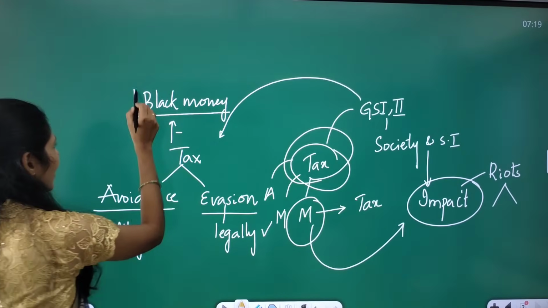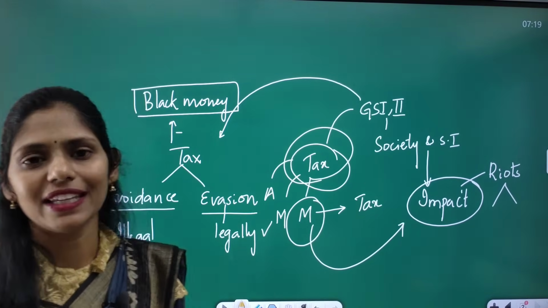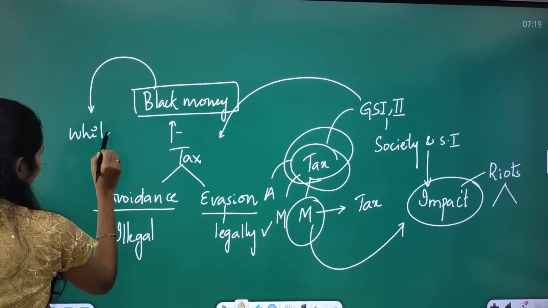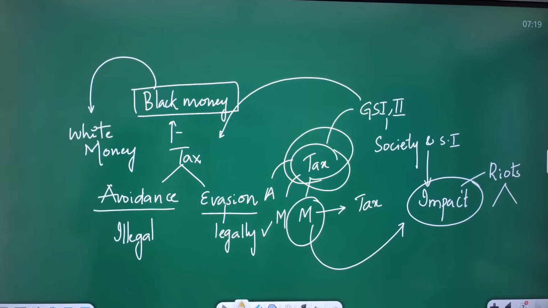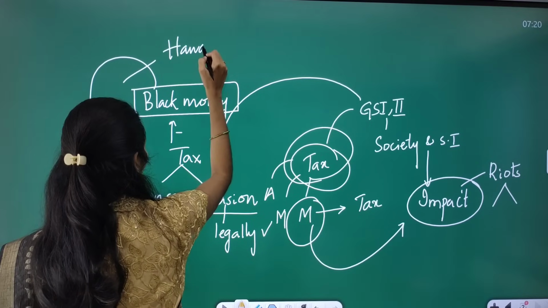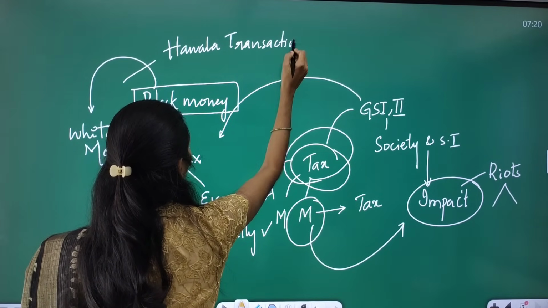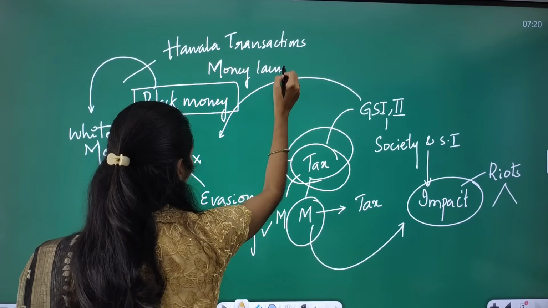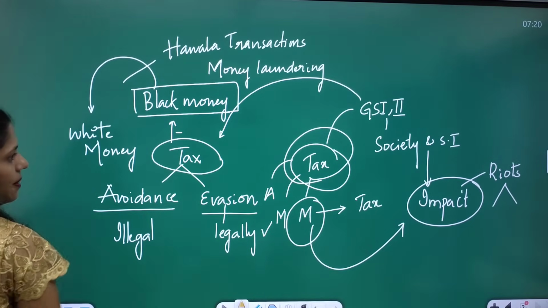So black money is nothing but, the color of the money is not black, but whatever income they are getting, they are not paying the tax on it to the government. That money is called black money. So how is this black money converted into white money? Here again there are some other concepts like hawala transactions. Okay, they are called hawala transactions. And we have money laundering. So these are concepts we can connect to tax.